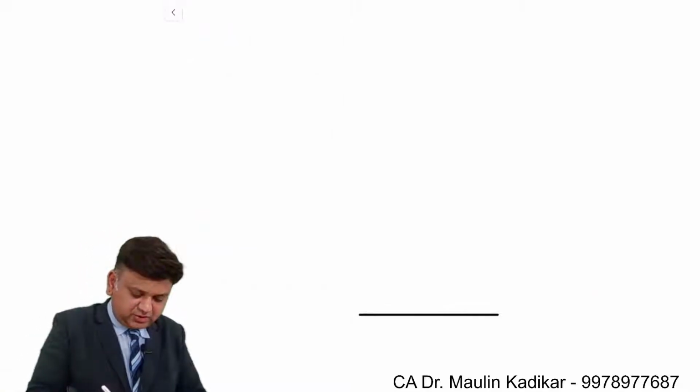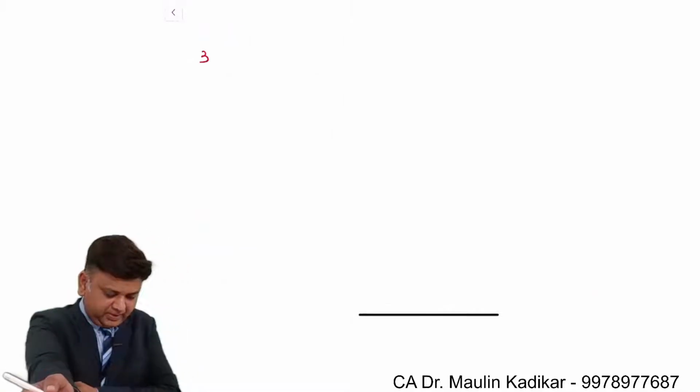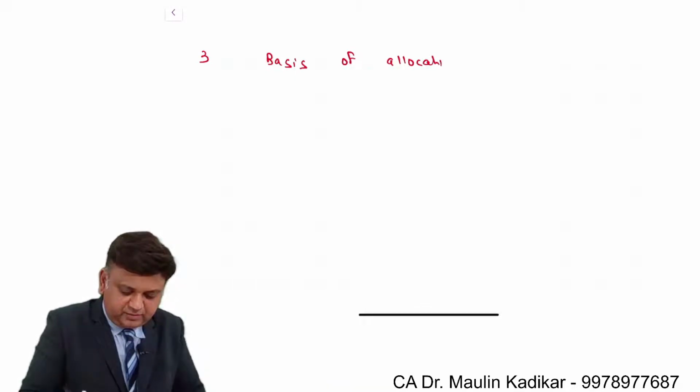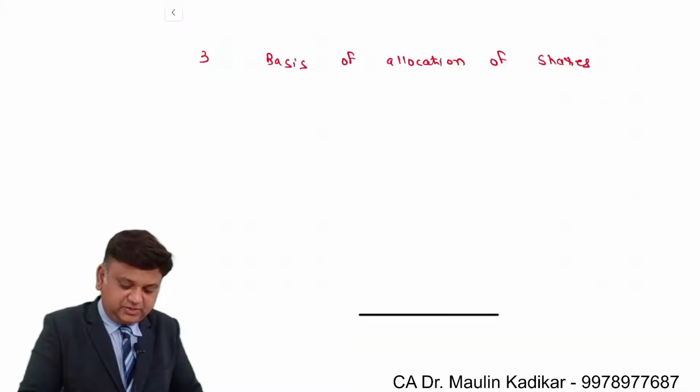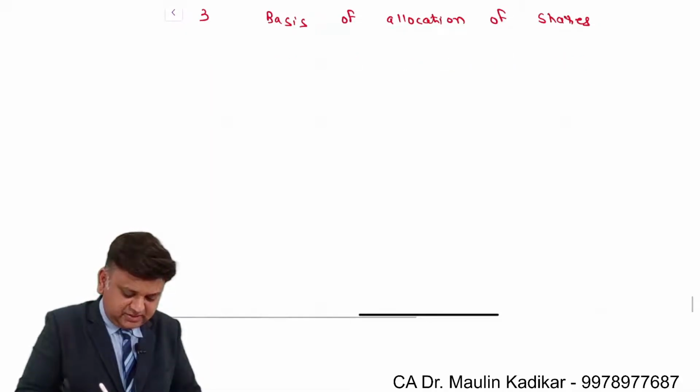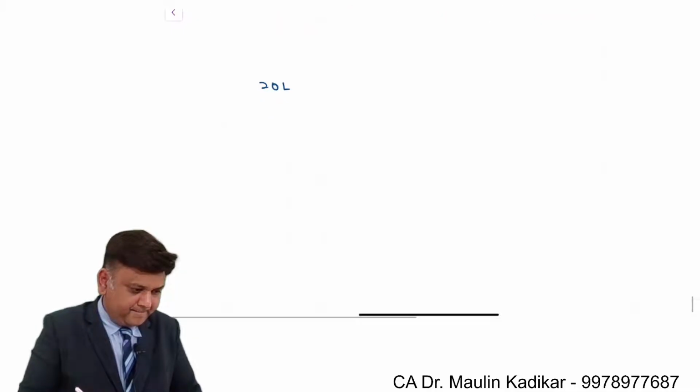Write down answer for the third question. In that, write down basis of allocation of shares. We understand it is 20 lakhs and 50 lakhs.